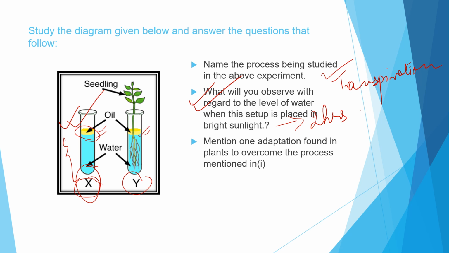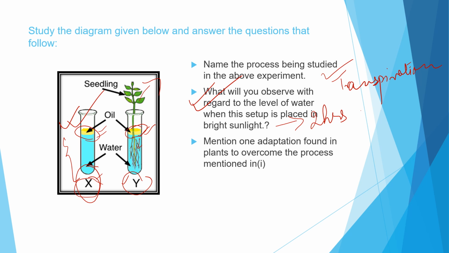But in test tube Y, though oil has been put on top of the water to prevent evaporation, we will see that the level of water reduces, as well as the weight of the test tube. If we weigh both X and Y, it reduces because water is lost through transpiration.